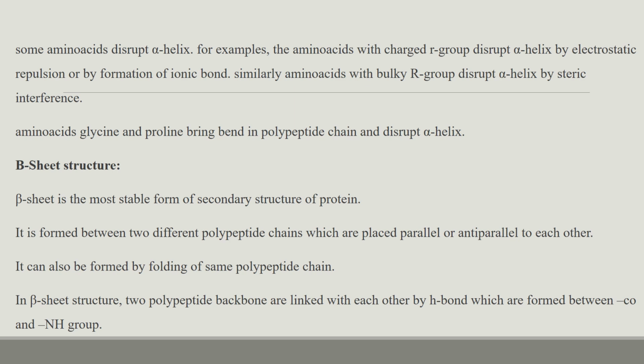Next we will move on to beta sheet structure. This also comes under the secondary structure of this protein. This is the most stable form of secondary structure of proteins. It is formed between two different polypeptide chains. These two different polypeptide chains are placed parallel or anti-parallel to each other. It can also be formed by folding of the same polypeptide chain. In the beta sheet structure, the two polypeptide backbones are linked with each other by hydrogen bonds which are formed between the carboxylic and amino groups.